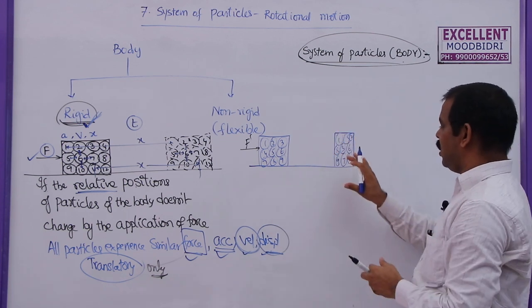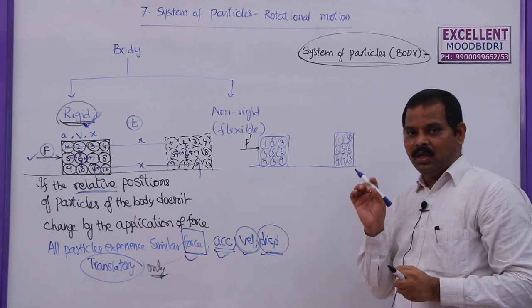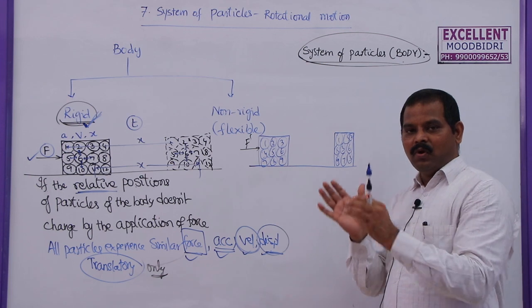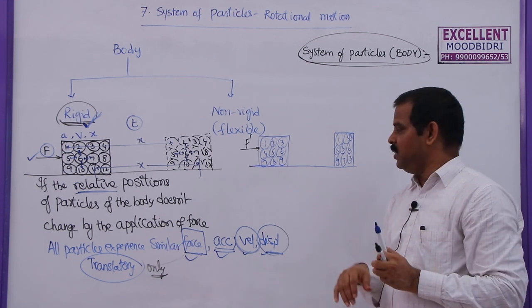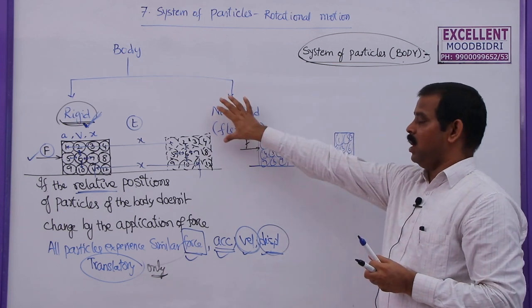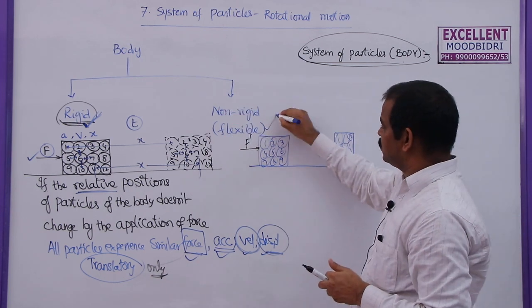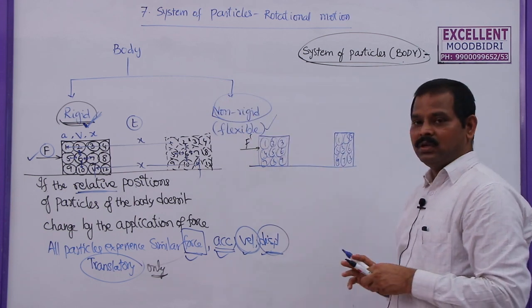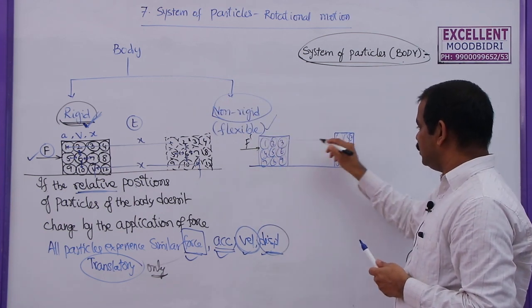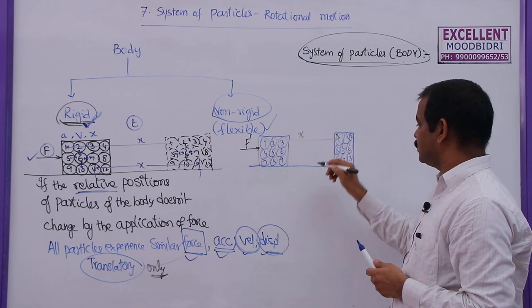The positions of the particles have changed. Suppose you disturb water and apply some force on the water in a beaker, the positions of the water molecules will change because water is not rigid. This is flexible or non-rigid. Similarly, not only water, here you see the first particle traveled this much distance, the displacement x.